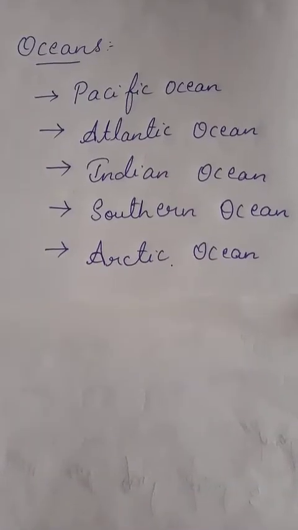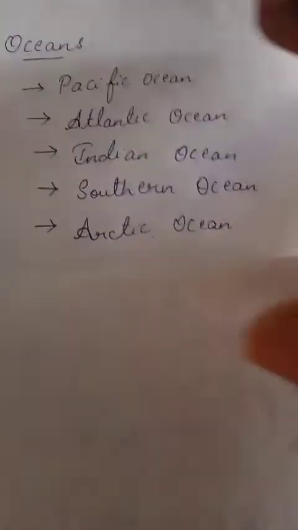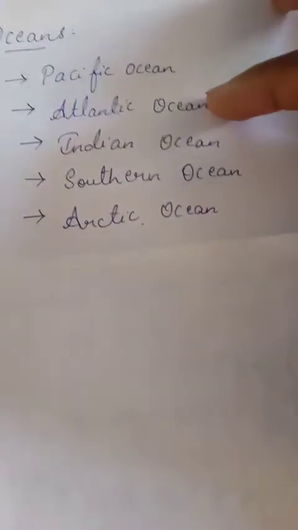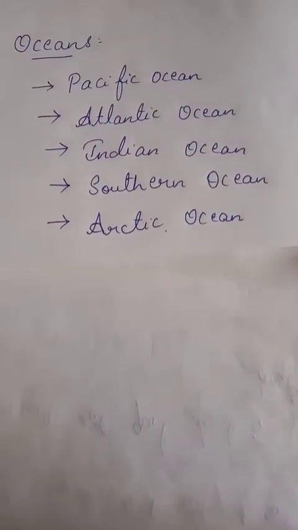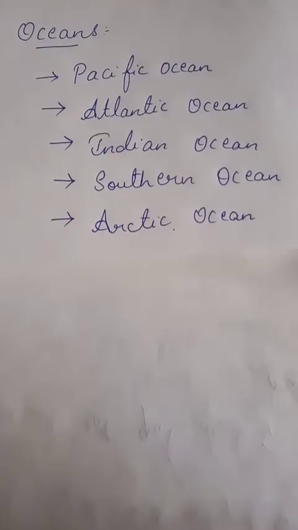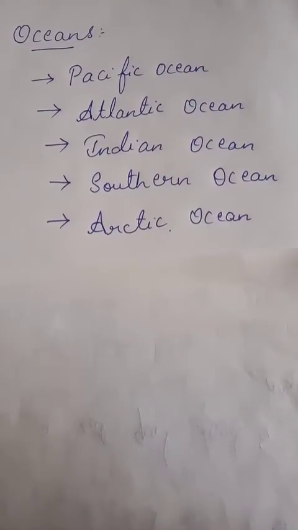Now coming to oceans. Oceans are of five types: Pacific Ocean, Atlantic Ocean, Indian Ocean, Southern Ocean and Arctic Ocean. Repeating once again, Pacific Ocean, Atlantic Ocean, Indian Ocean, Southern Ocean and Arctic Ocean.